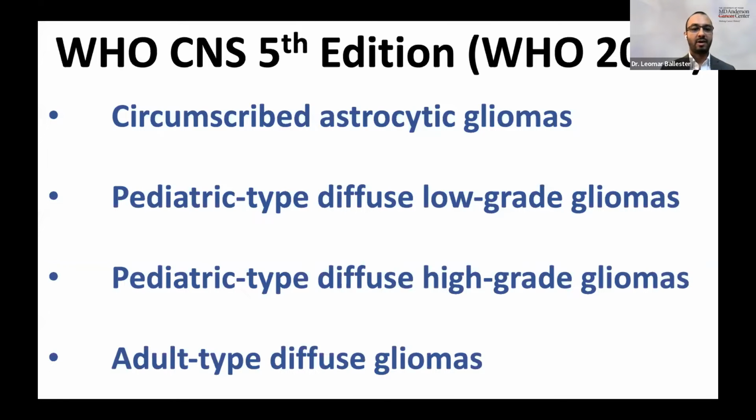There are 4 broad categories of gliomas in the new WHO classification system. We have the circumscribed astrocytic gliomas, the pediatric type diffuse low-grade gliomas, the pediatric type diffuse high-grade gliomas, and I will not be talking much about these. And we have the adult type diffuse gliomas, which includes the oligodendrogliomas, glioblastomas. The IDH mutant tumors would be in this category.